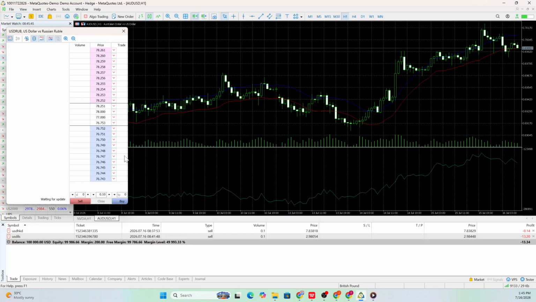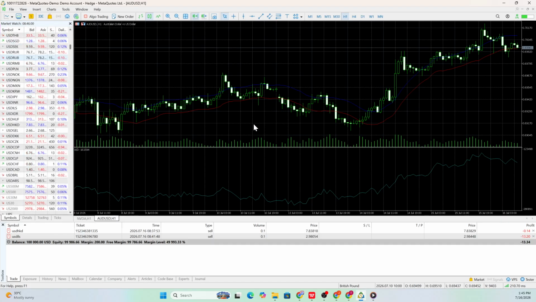When you've finished reviewing the information, you can simply close the depth of market window or leave it open while continuing your analysis of the selected symbol. Keep in mind that the depth of market feature is intended to be used alongside the other analysis tools available in MetaTrader 5. You can compare the information shown in the depth of market window with your chart and any indicators you're already using as part of your analysis.